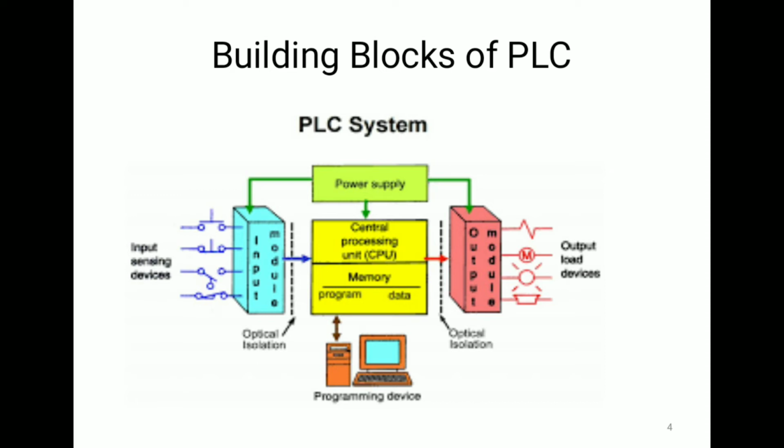Then input module and output module devices are separated through optical isolation, right? The optical isolation is provided through opto isolators or opto transistors that are inbuilt in the module system, so that the PLC can control high power rating devices in an industrial environment. In an industrial environment, there may be some noise, there may be different jerks, there may be high current rating devices, right? They can overload the system, so all these things can be avoided through input and output modules.